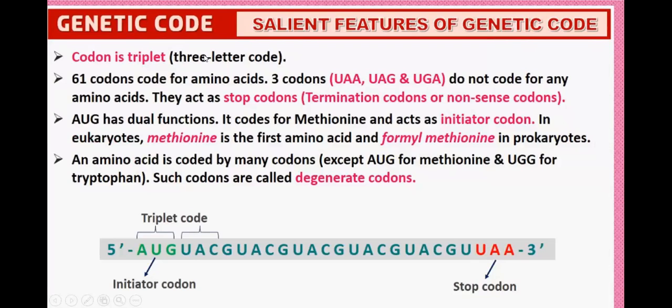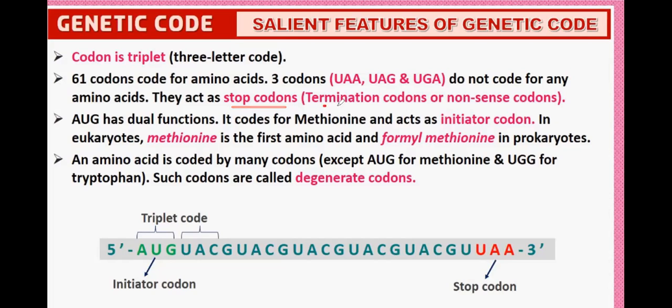A codon is a triplet, a three-letter code. Out of 64 codons, 61 codons code for amino acids. Three codons, UAA, UAG, and UGA, do not code for any amino acid, so they act as stop codons.